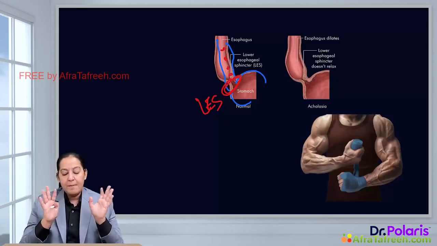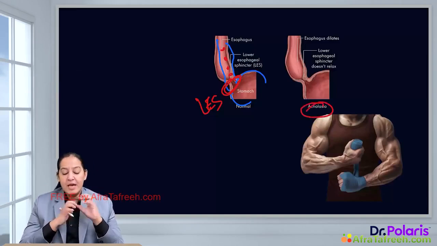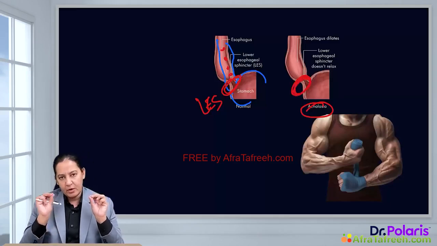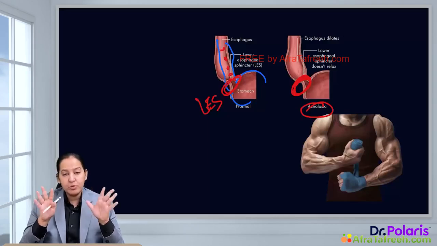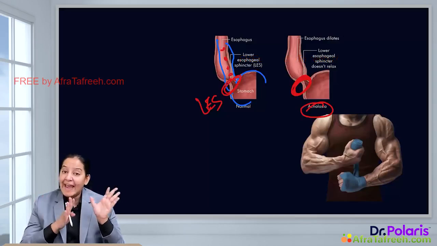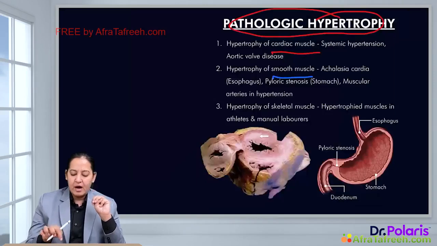We all know that. But there is a disease known as achalasia. What happens in this disease? In this disease, the lower esophageal sphincter undergoes hypertrophy and it stays closed. At the time of swallowing, it is not opening. So this is an example of pathological hypertrophy in the smooth muscle of the esophagus, in the lower esophageal sphincter. The disease is known as achalasia. That is an example of smooth muscle hypertrophy. Coming to the third, skeletal muscle hypertrophy.